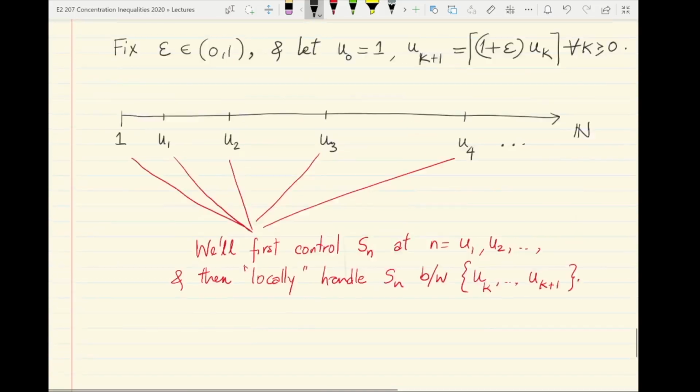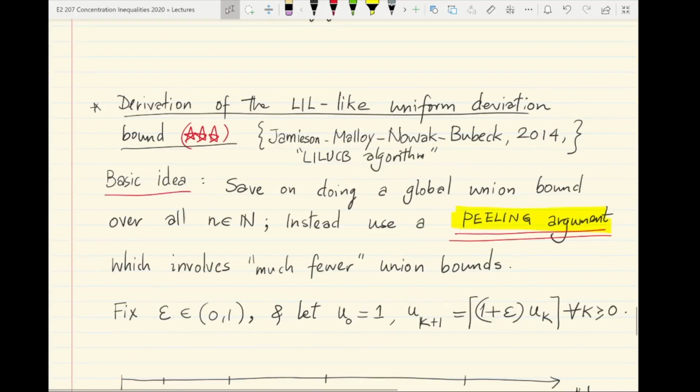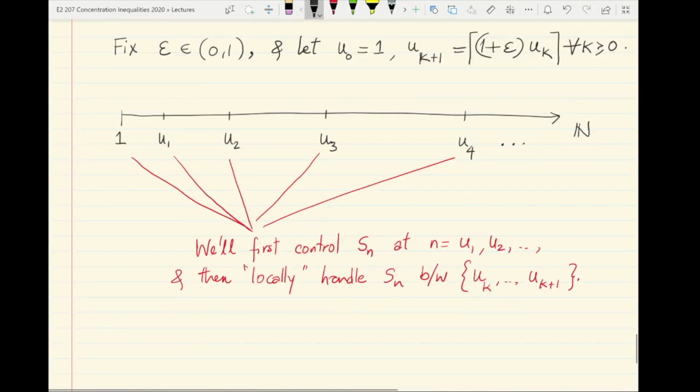This proof that we will present using the peeling argument occurs in several places in the literature on statistics, sequential statistics and online learning. But we will use the argument given in this paper by Jamieson et al., which is an online learning paper featuring what is called the LIL-UCB algorithm for multi-arm bandits.